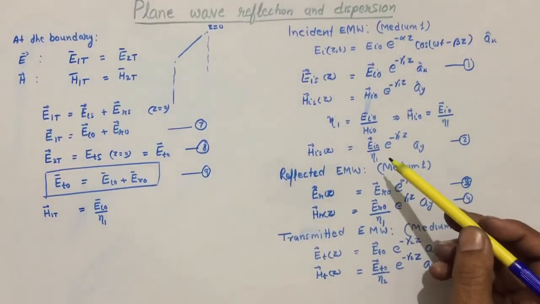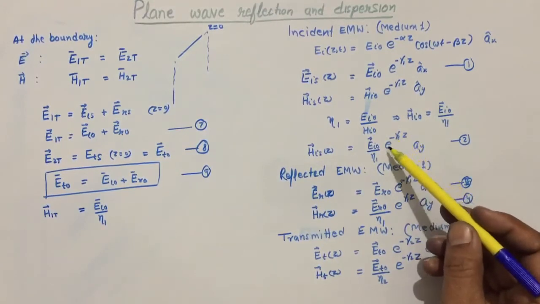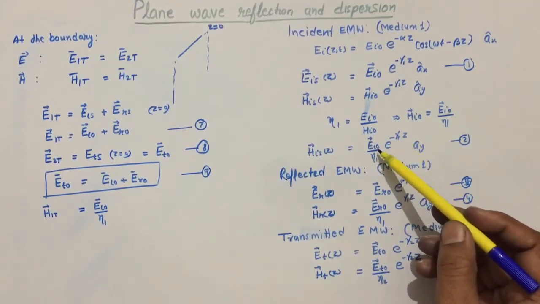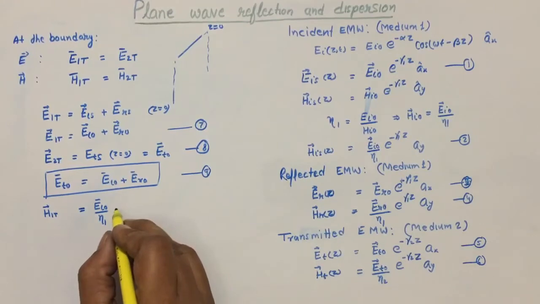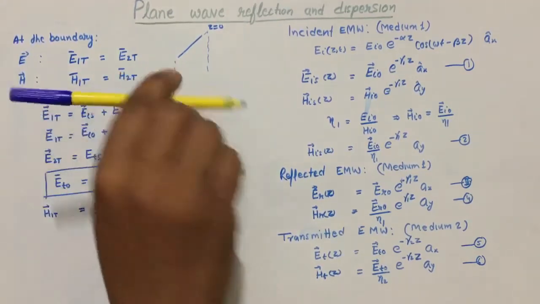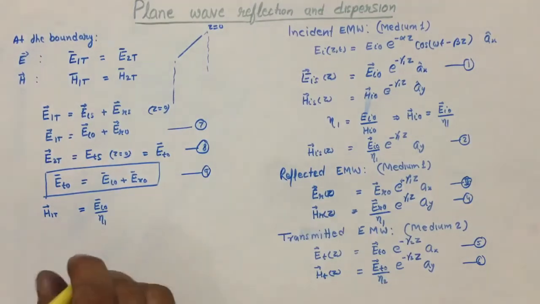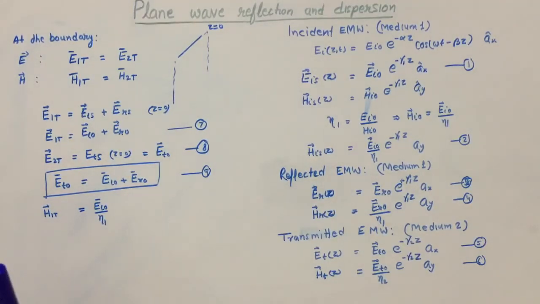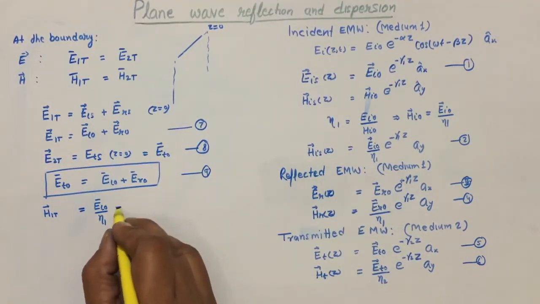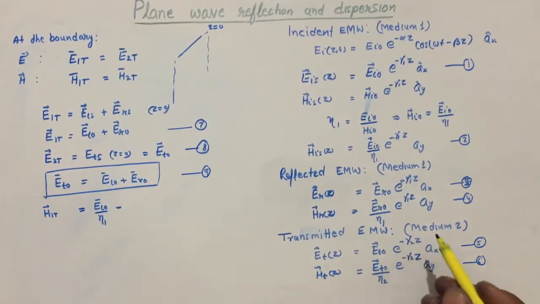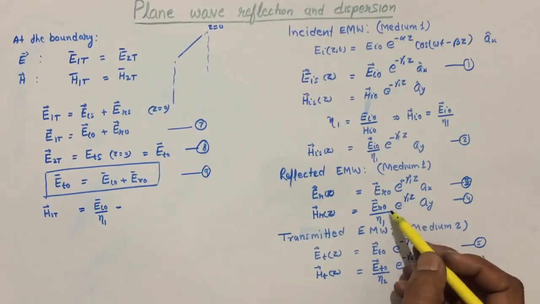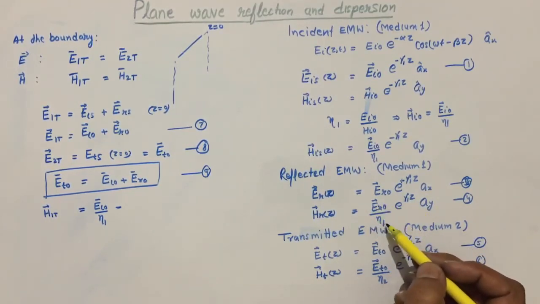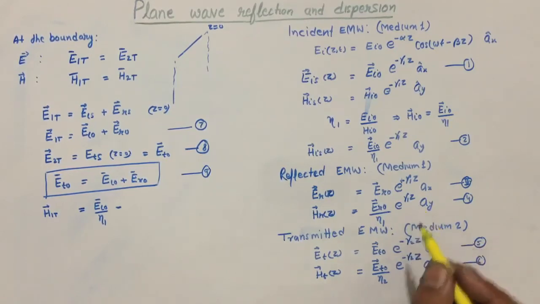From here we can say at the boundary z equal to 0, we can write Ei naught by eta 1, and as the incident wave and reflected wave have opposite directions of magnetic field component, there will be a minus, Er naught, it is minus ay.